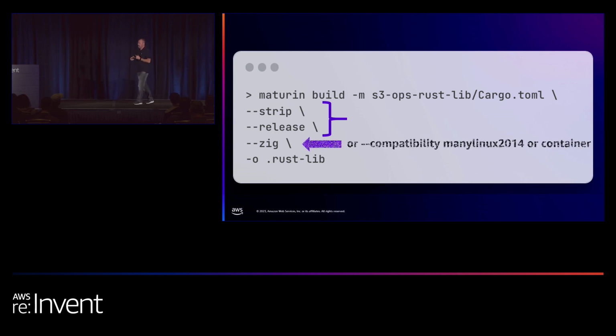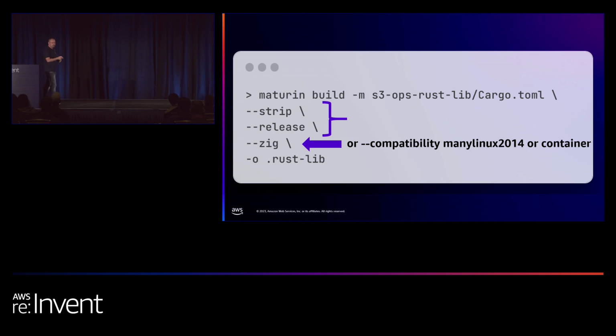So next, because Rust is a native binary, you have to compile it against libraries that are found in the Lambda runtime. If you compile your code on your MacBook, when you try to run it in your Lambda, you get libc errors or libraries not found.